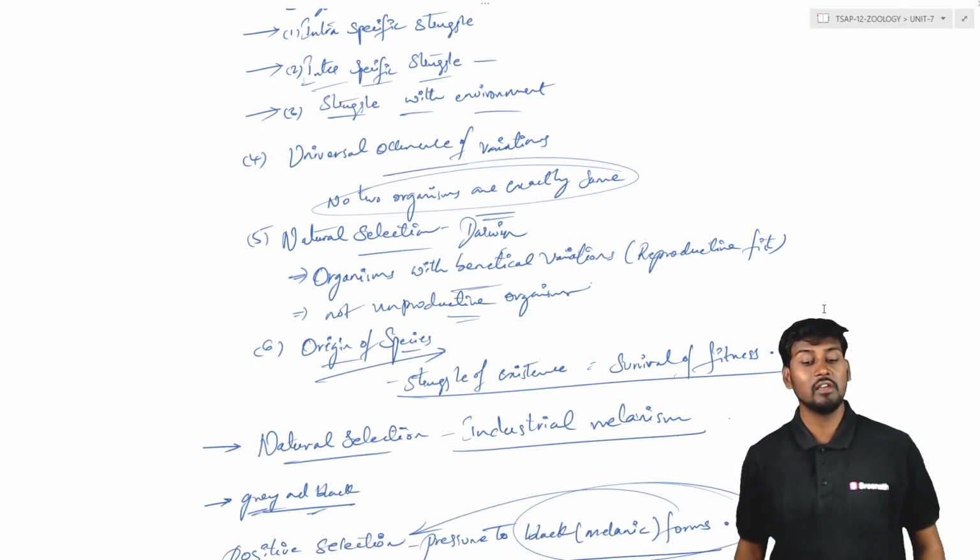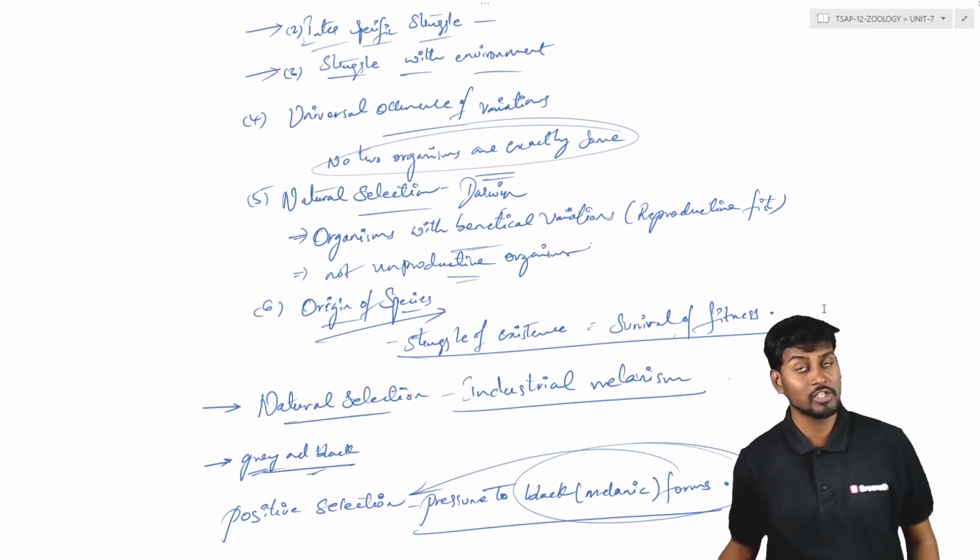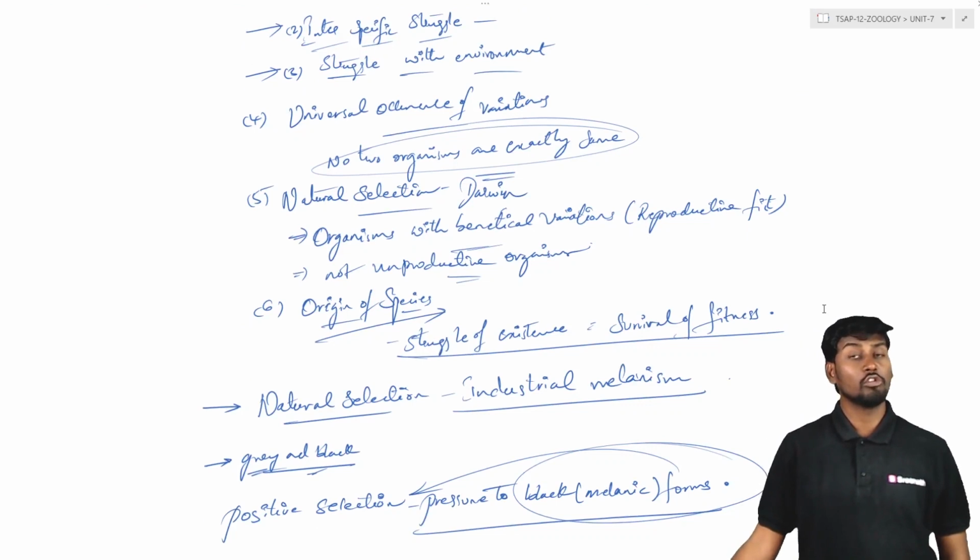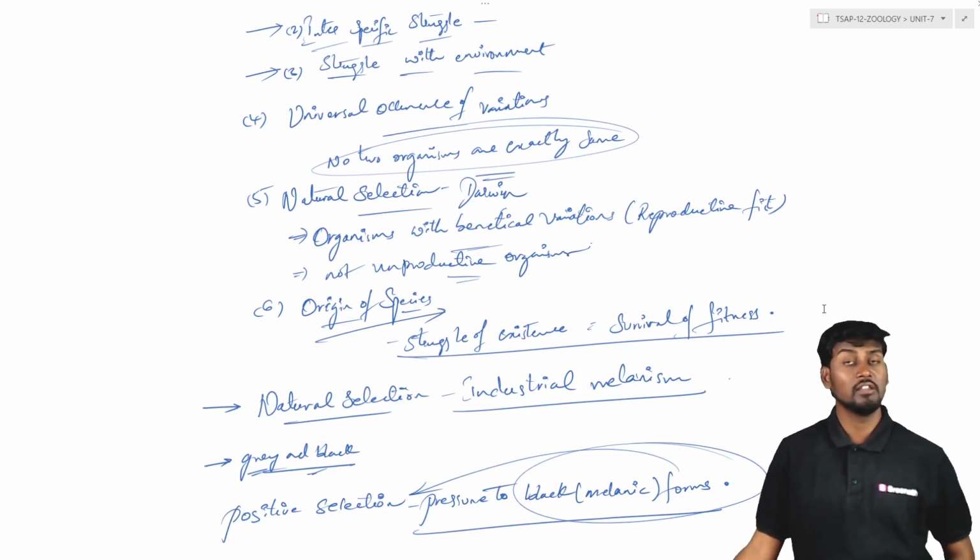And we can see natural selection by industrial melanism, where because of industrialization, there is soot deposition, and that is the cause for the selection of the moth, that is, black moths are selected over the white or the gray ones, because the black ones can be protected from the predators.